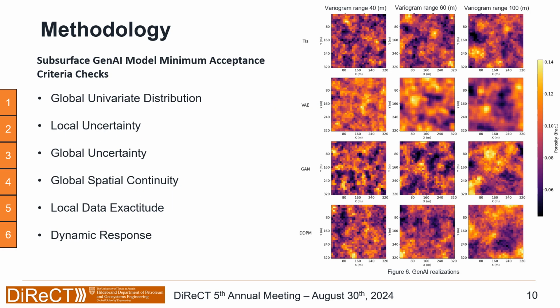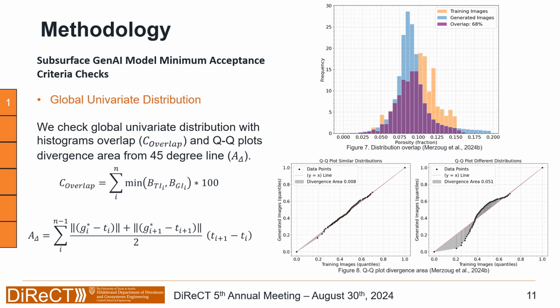After we train each of these machine learning models, we run checks on the training images and the generated images. Here we see some generative AI realizations for the different models and sequential Gaussian simulations at different variogram ranges. The checks that we have are six: global univariate distribution, local uncertainty, global uncertainty, global spatial continuity, local data exactitude, and dynamic response. First, global univariate distribution.